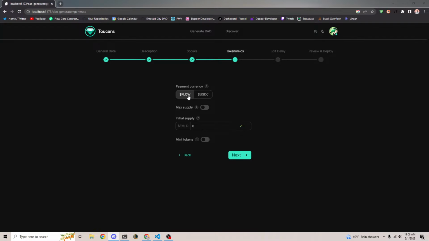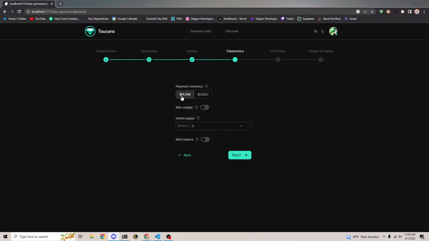So boom, we now support Flow and USDC, which people then usually ask, well, what about Dapper Wallet? Unfortunately, we can't use Dapper Wallet because of legal reasons. Dapper Wallet doesn't allow tokens to be held in their wallet, and that's why they went through months and months, if not years, of legal problems with Flow Token. So unfortunately, Dapper Wallet cannot be used on this platform because of that reason, but it's all right.